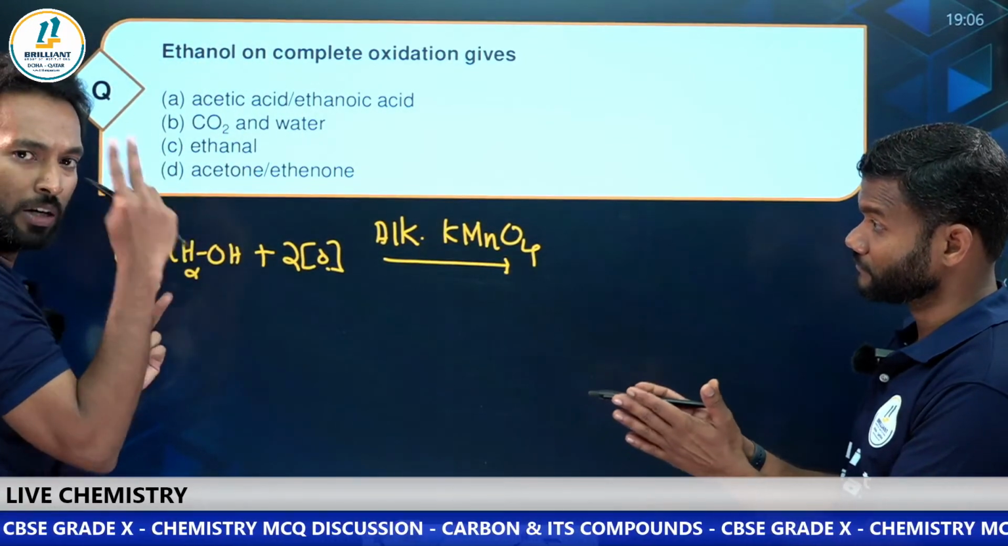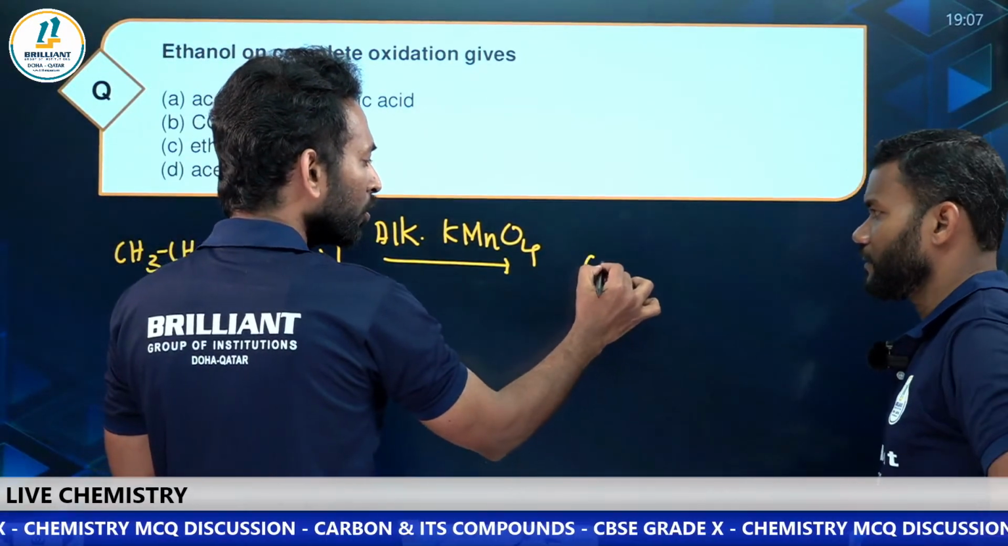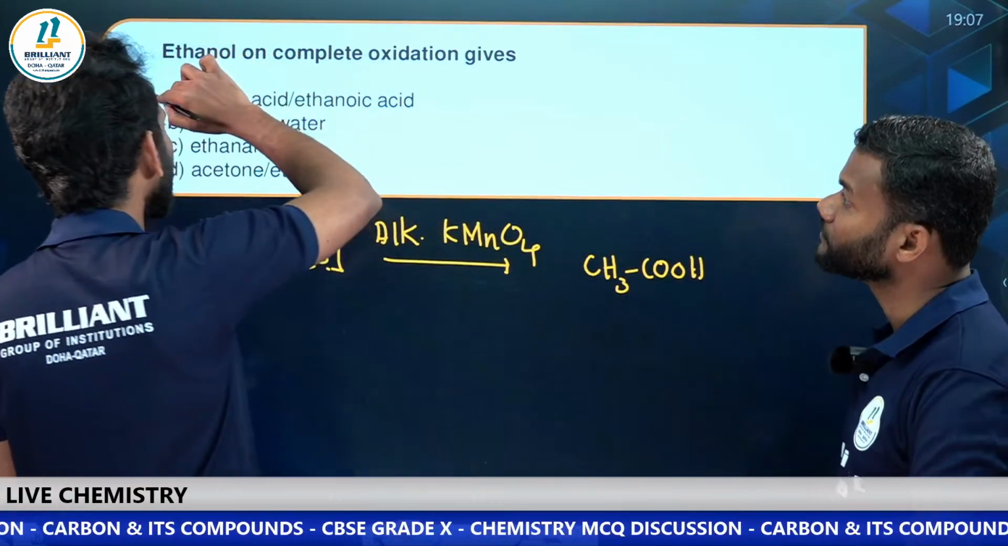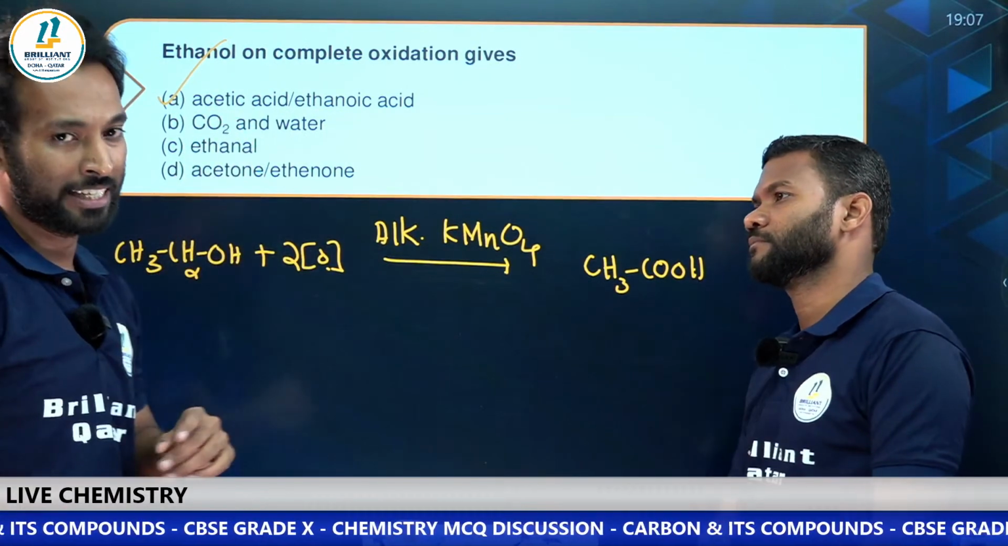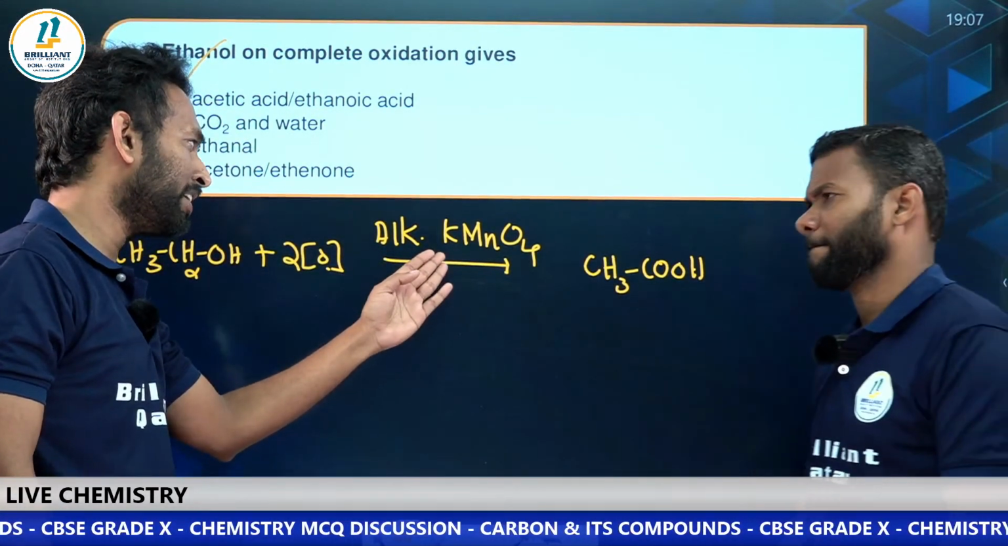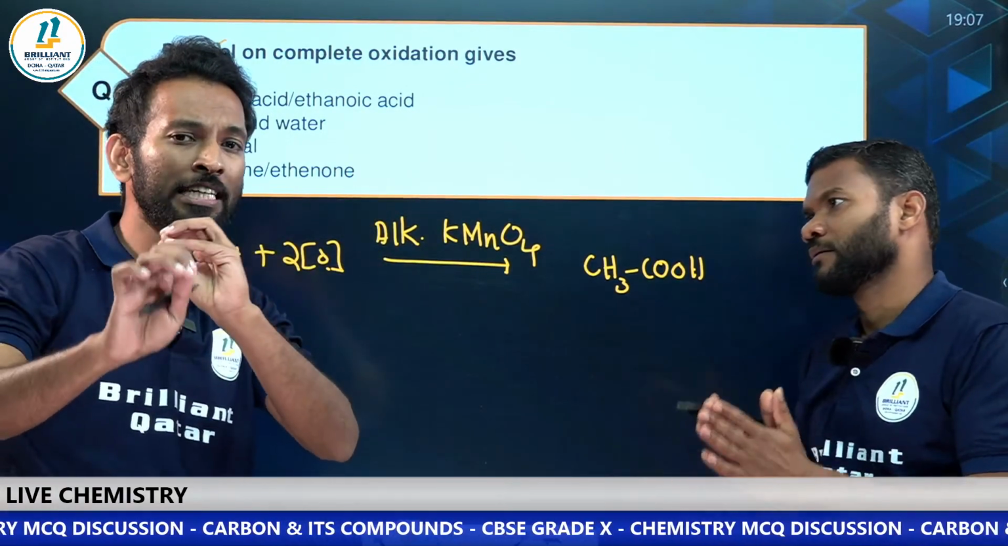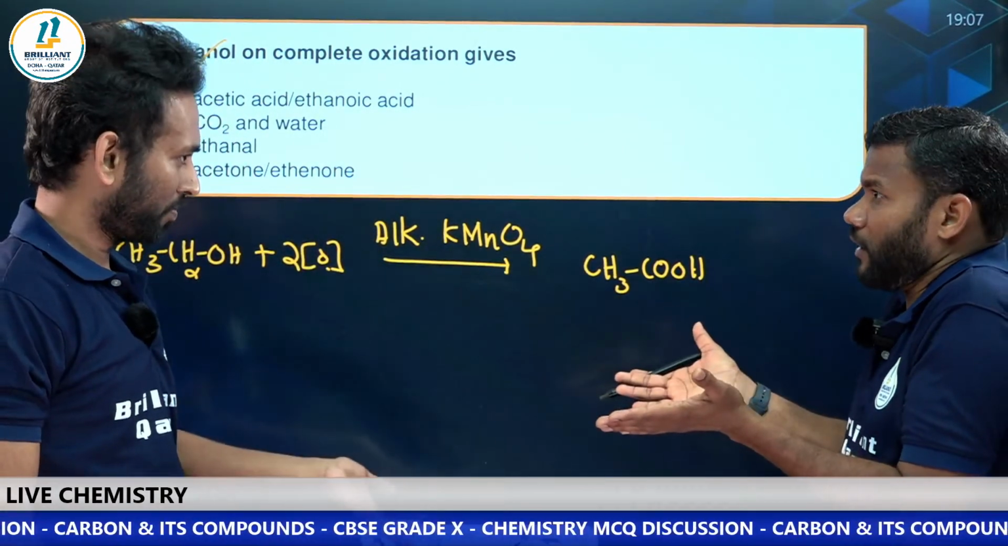How many carbon atoms do you have? 2 carbon atoms. A 2 carbon atom alcohol will become a 2 carbon atom acid. So quite easily you can get acetic acid. It is a strong oxidizing agent. So what is the role of this KMnO4? It will furnish, it will give oxygen. So that means they are called oxidizing agents.